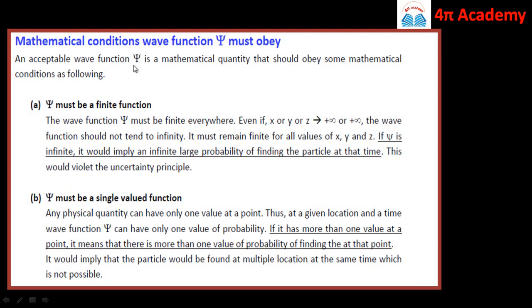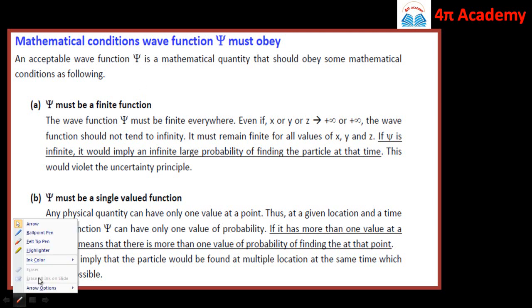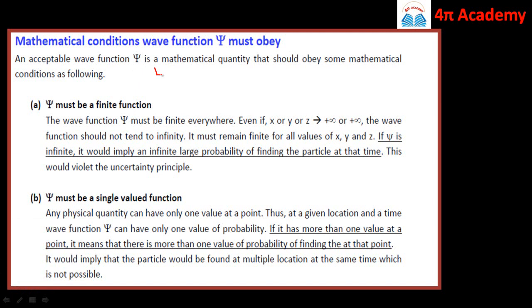We know that this wave function psi is the wave variable in case of matter waves, and you know that it is a function of position coordinates, that is x, y, z, and the time coordinate, which we have discussed in the previous lecture, that this wave function psi is a function of position coordinate and the time coordinate.